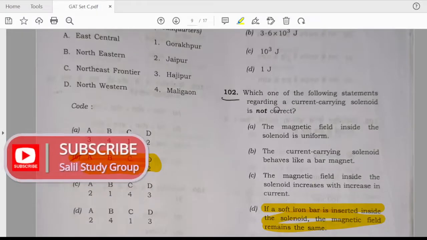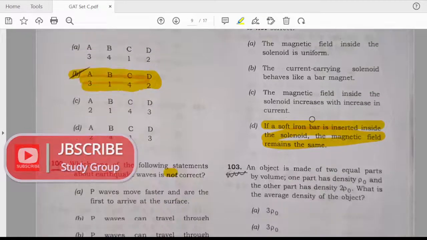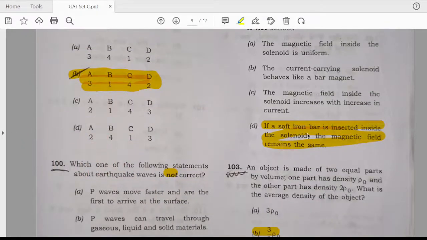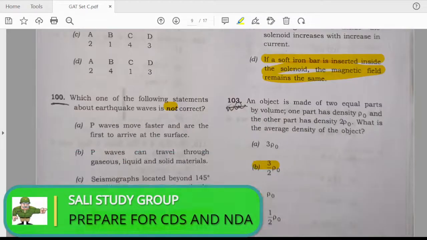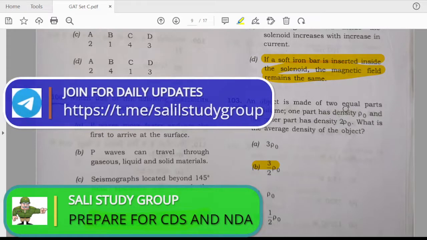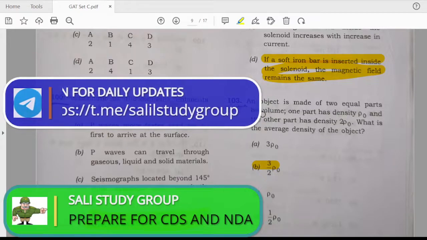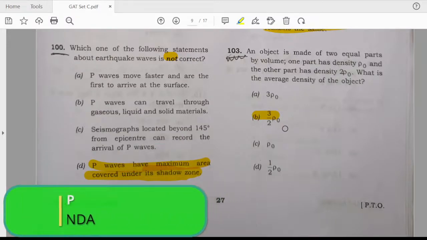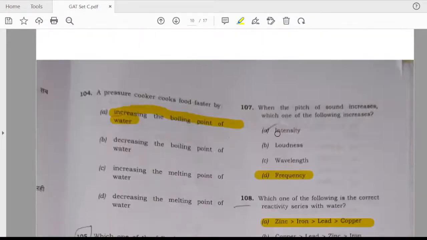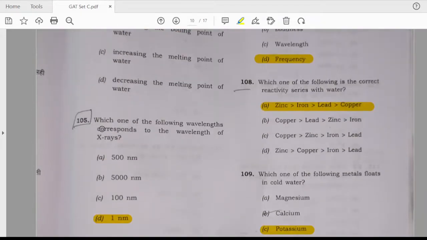Which of the following statements regarding the current carrying solenoid is not correct? Answer is D: if an iron bar is inserted inside a solenoid. 103rd question. The object is made of 2 equal parts by volume, 1 part by density. The answer is 3 by 2 parts. 104th. A pressure cooker cooks food faster by, answer is A, increasing the boiling point of the water.